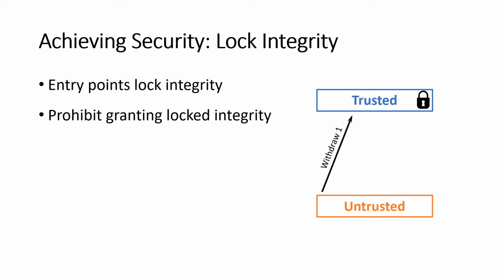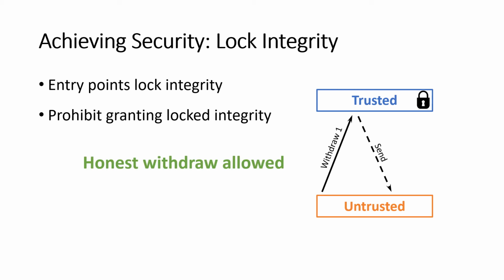You can still do things that, say, reduce integrity. So the bank can send Bob money. And in fact, this first withdraw and the send operation are all that are needed for the honest withdrawal. When Bob wasn't trying to attack the bank, this is all that was needed, and so that operation works just fine. However, when Bob's trying to attack the bank, from here, he creates another withdraw operation that tries to go into one of these trusted entry points again, but here, the trust is already locked, and so our locking mechanism is going to prohibit this call from happening, and it's going to prevent the attack entirely.